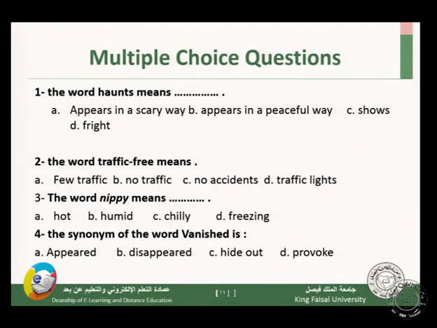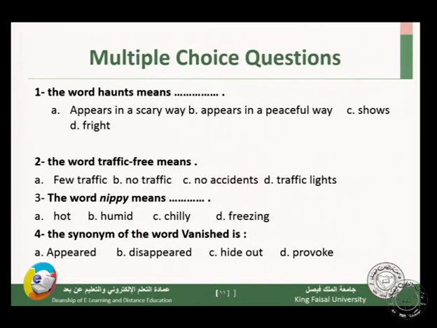Okay. Number 4, the synonym of the word vanished. The synonym of the word vanish is A, appeared, B, disappeared, C, hide out, D, provoke. Appeared means show off, disappeared means, you know, it's lost, you cannot find it, it's not here anymore.